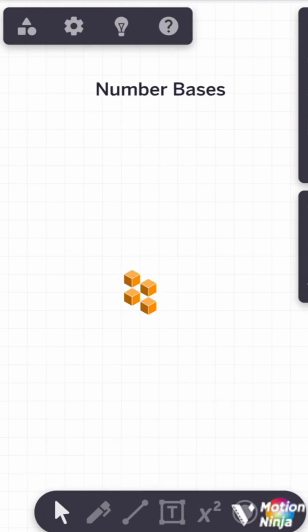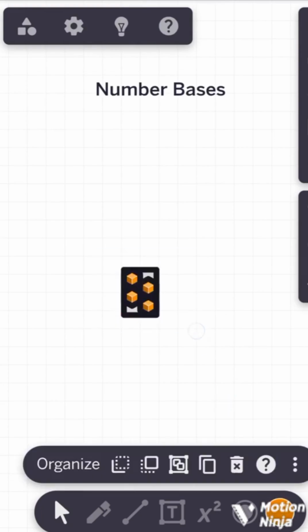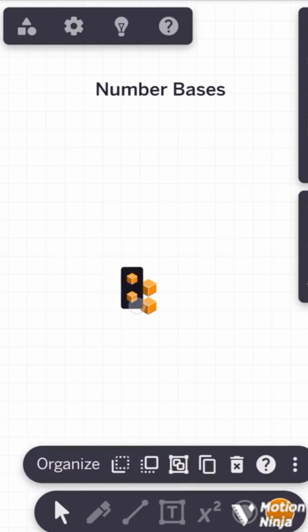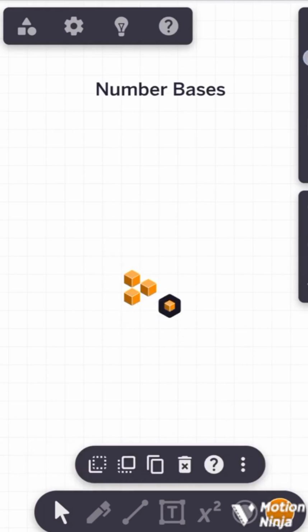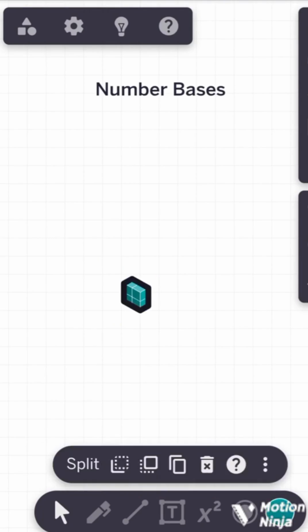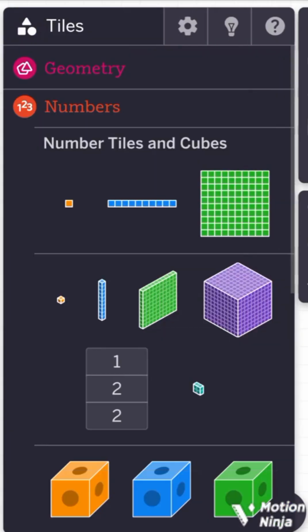You can see this is two groups, and each of them is made of two groups, and we have ones. Okay, very good. So we can also do that in other bases. So in this case, we are always counting in 2. Okay, we can even make it a little bit higher.